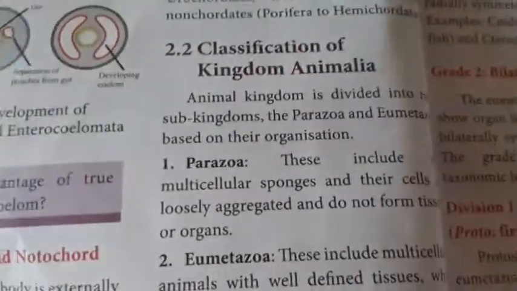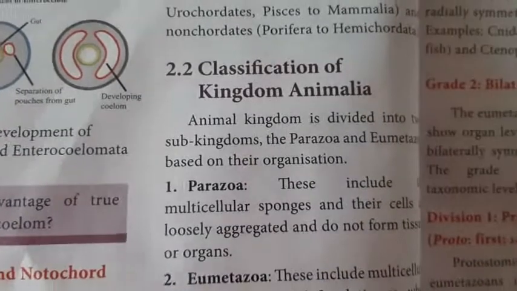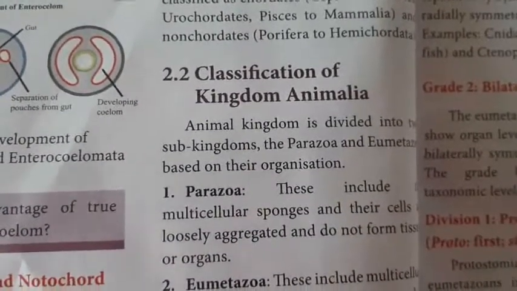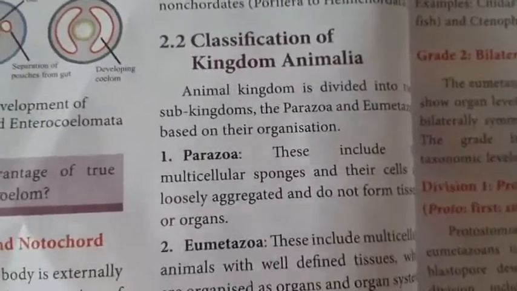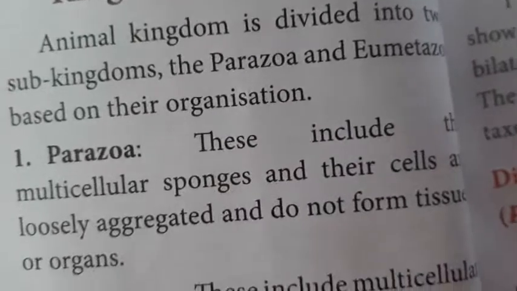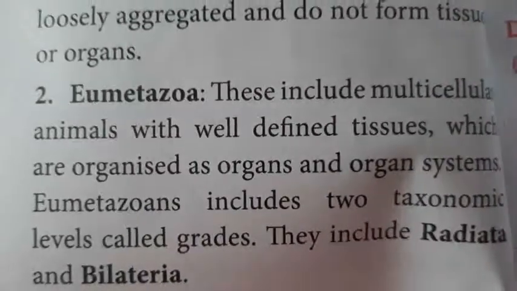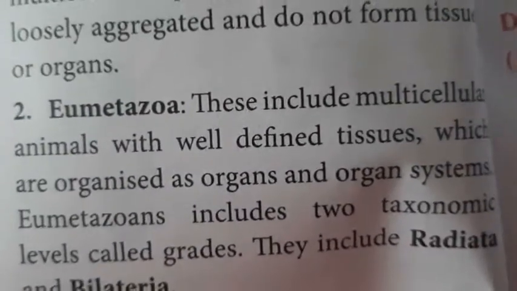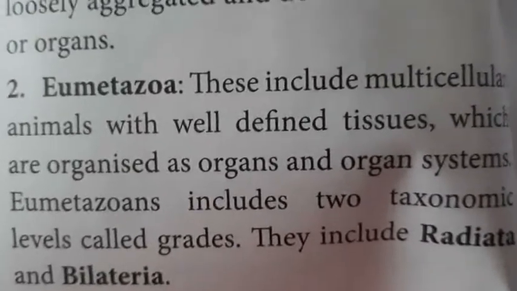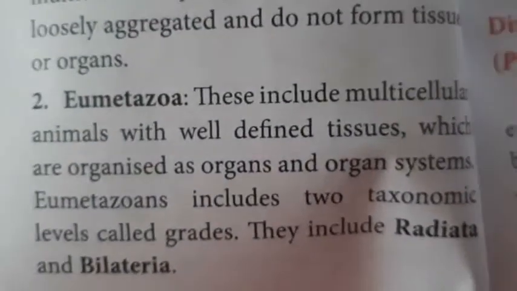The animal kingdom is divided into two subkingdoms, parazoa and eumetazoa, based on their organization. First is parazoa. This includes multicellular animals whose cells are loosely aggregated and do not form tissue or organ. The second one is eumetazoa. This includes multicellular animals with well-differentiated tissues, which are organized as organs and organ systems.